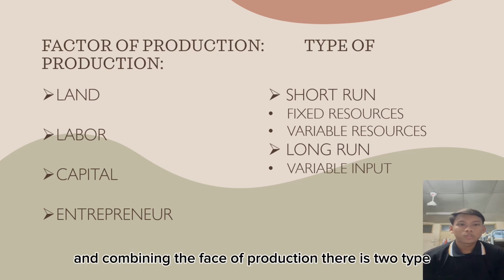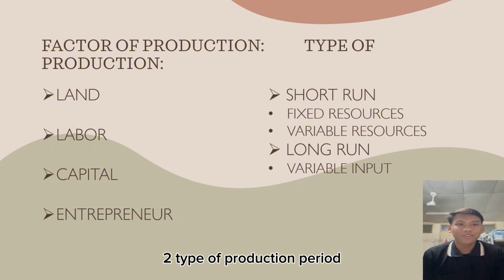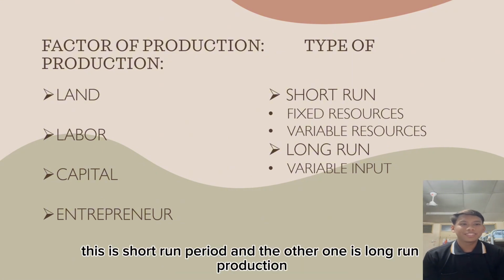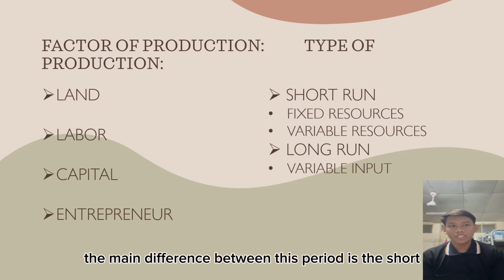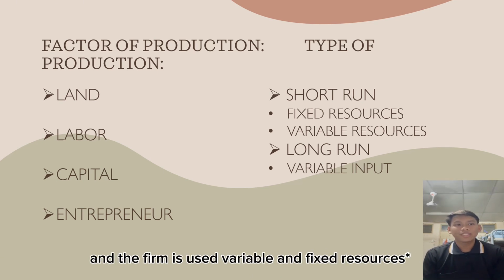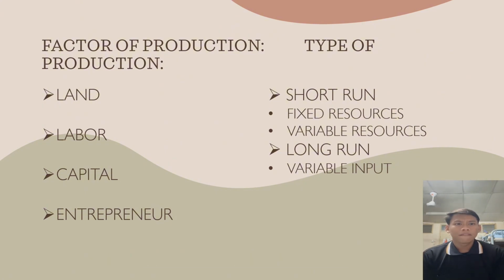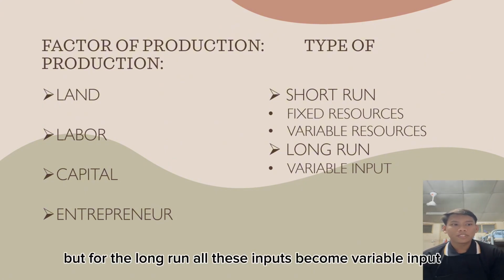There are two types of production period. First is the short run period and the other one is the long run production. The main difference between these periods is that in the short run, the firm uses variable and fixed costs. But for the long run, all fixed inputs become variable inputs.